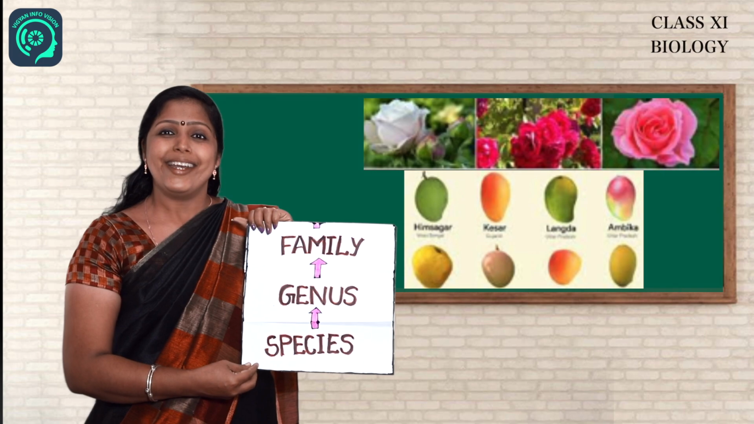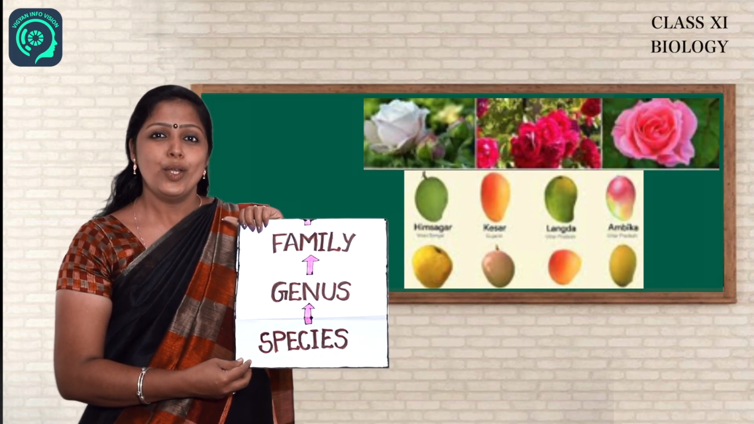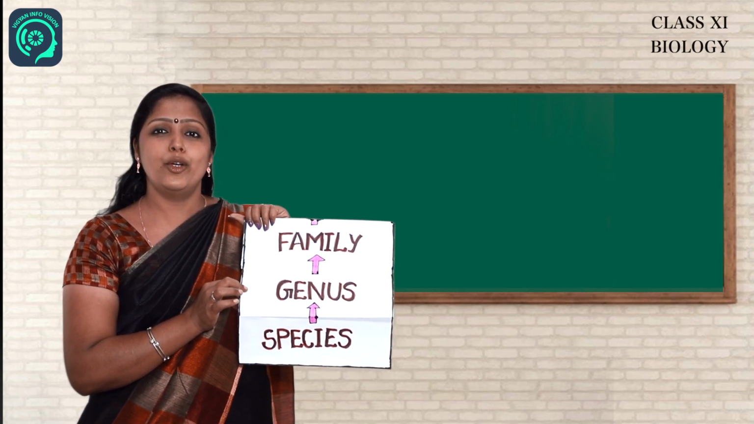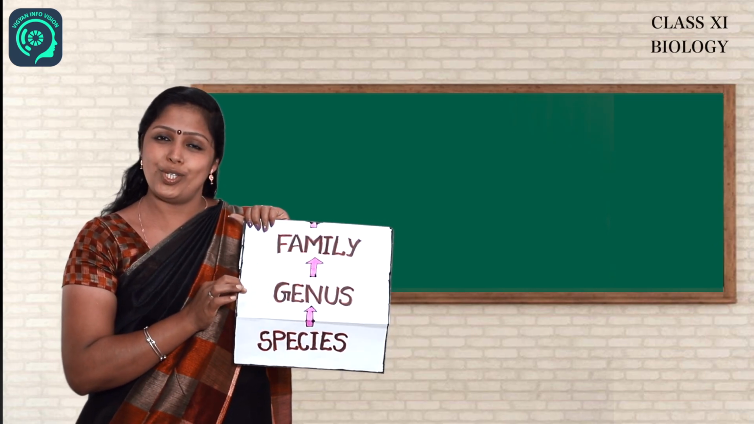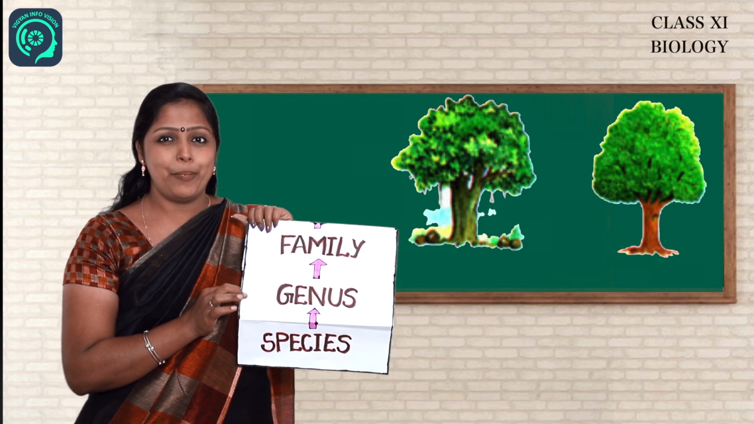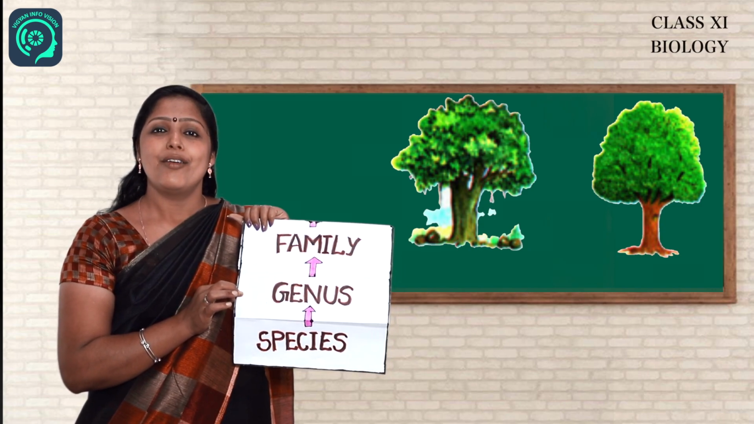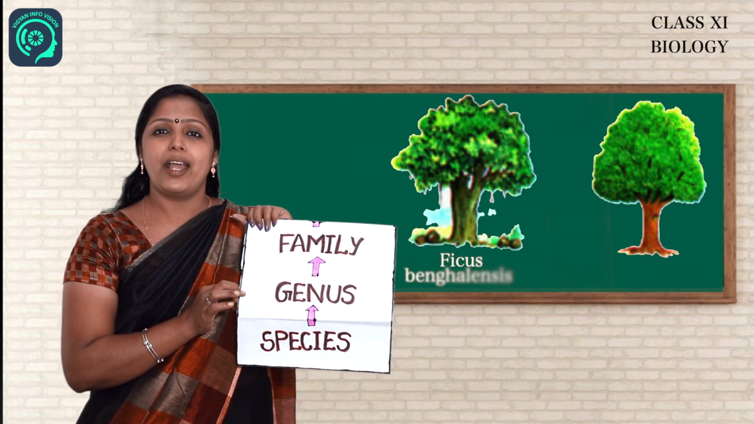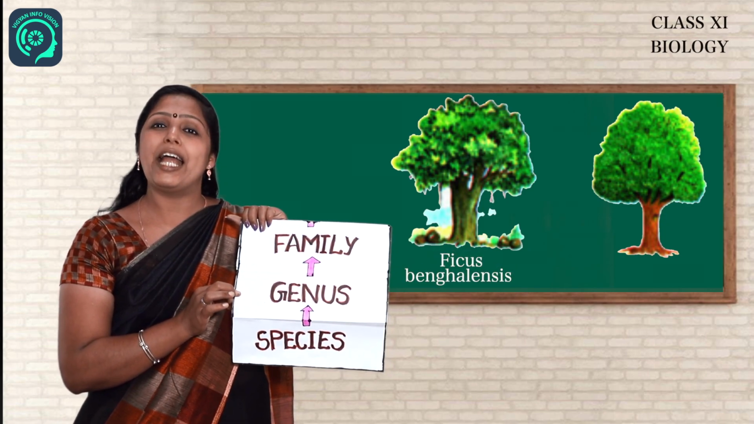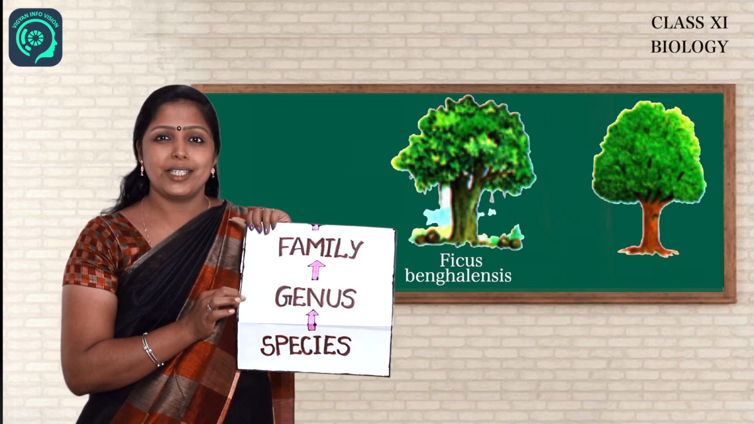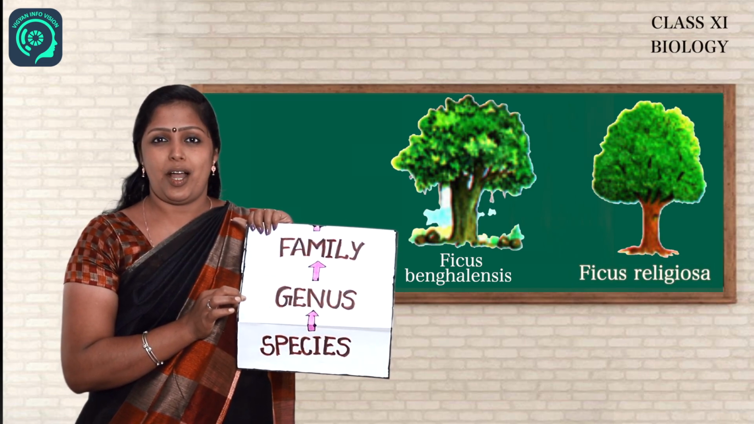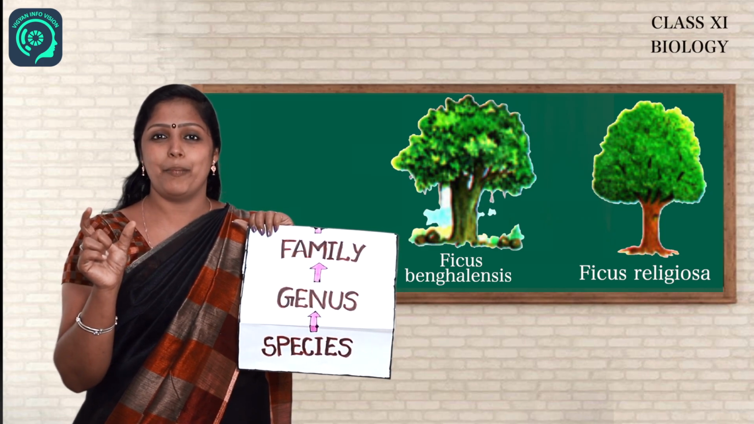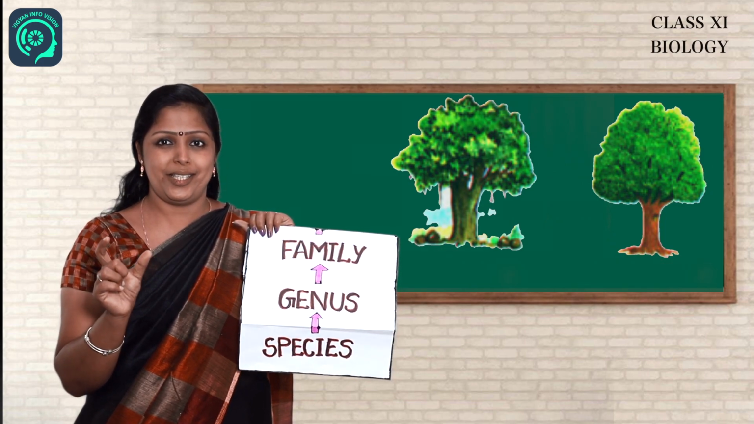Moving on to the next category in the hierarchy, which is genus. Genus consists of a group of related species. Let us take an example from plants. For banyan tree, the scientific name is Ficus bengalensis, and for a peepal tree, it is Ficus religiosa. In both, Ficus is the same, so they belong to the same genus.